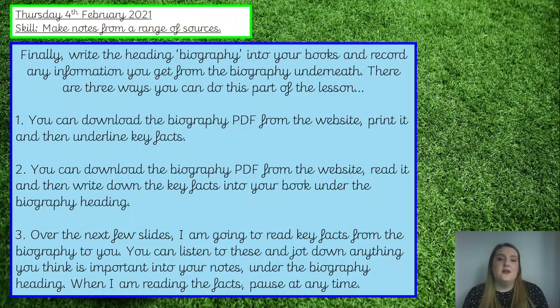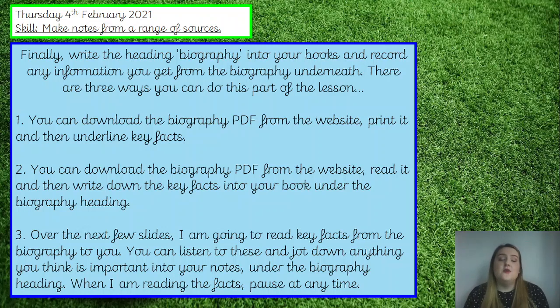And what you're going to do is record any information you get from the biography facts underneath that heading. Now there are 3 ways that you can do this part of the lesson today. So you've got 3 different options and you can choose which option you would prefer to do. So the first option then, you can download the biography PDF from the school website, so it's going to be underneath this video.